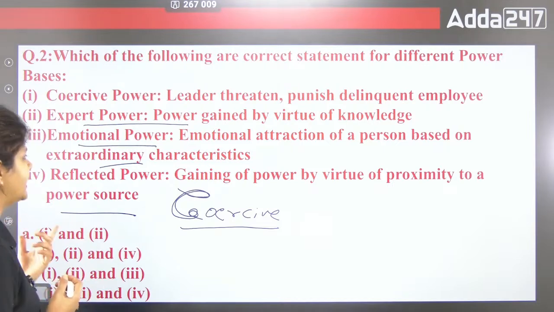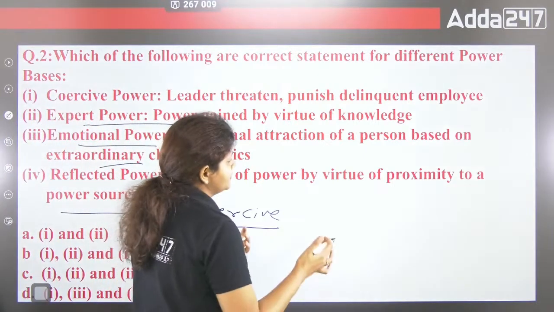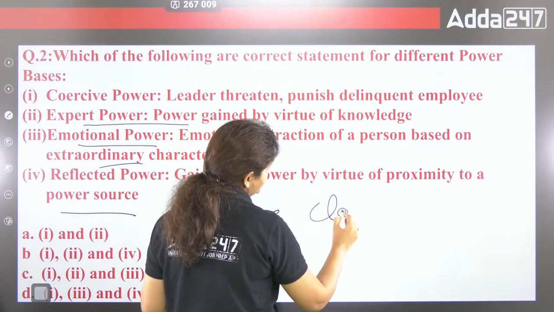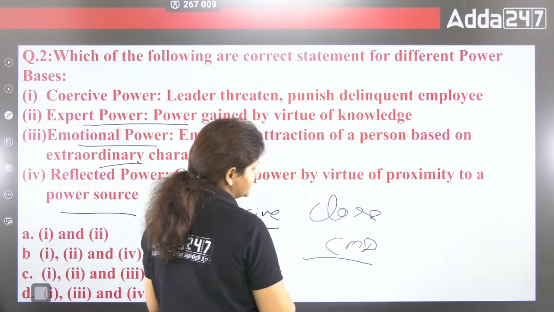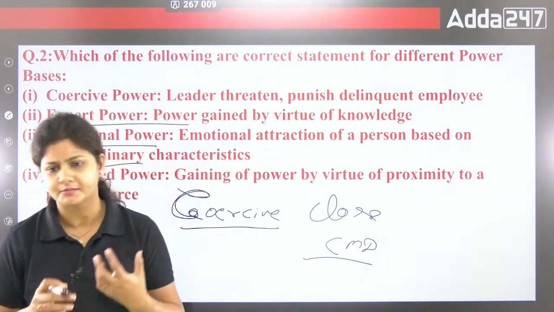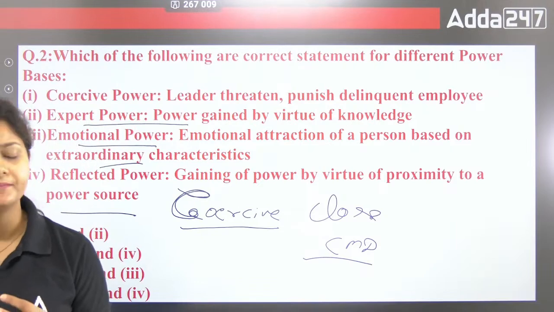D is reflected power. When you are in close proximity to a powerful source, suppose you are very close with your bank CMD, maybe the secretariat of the CMD, then of course you have some power, because you are always in close proximity to the CMD.